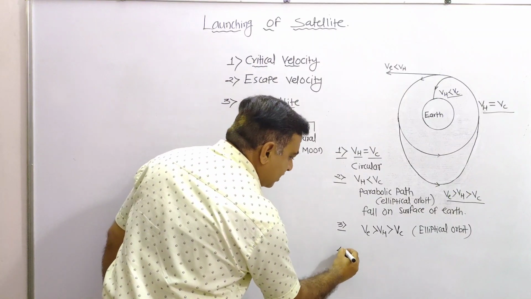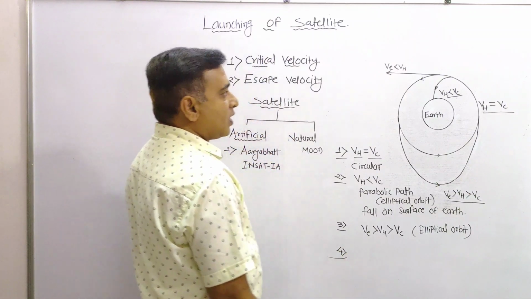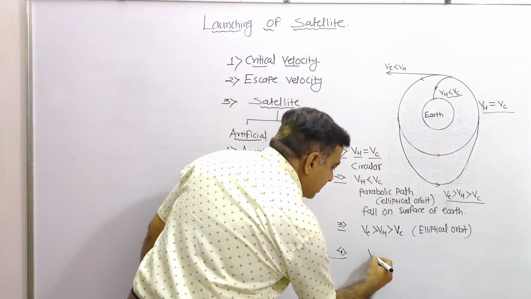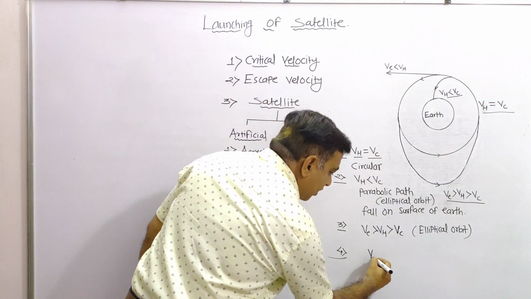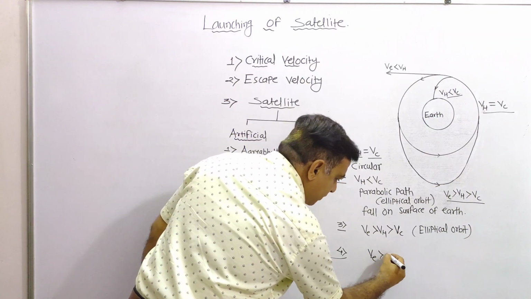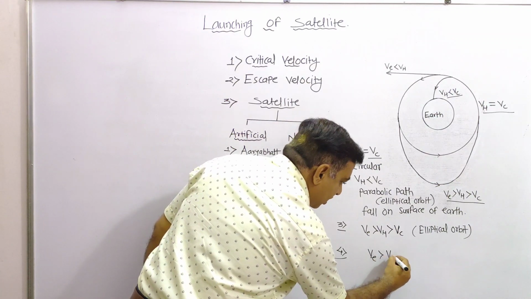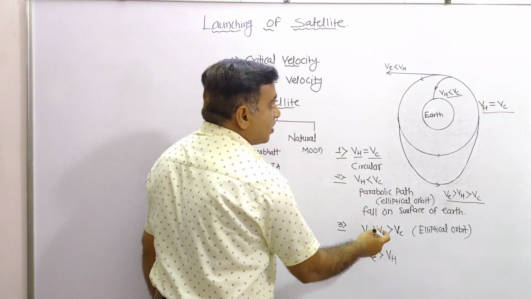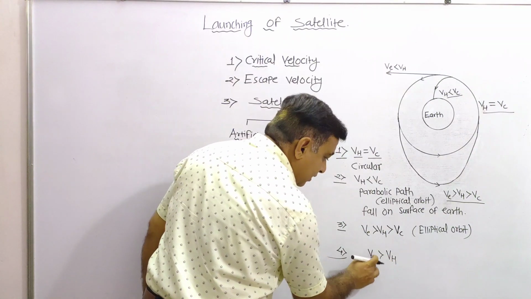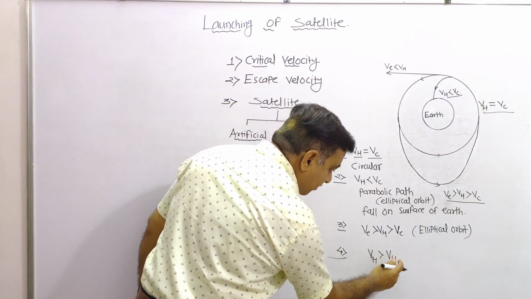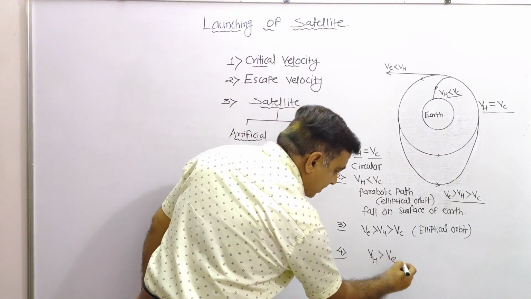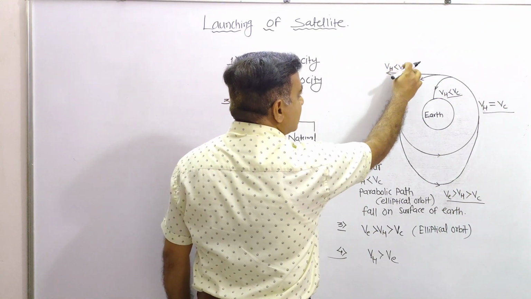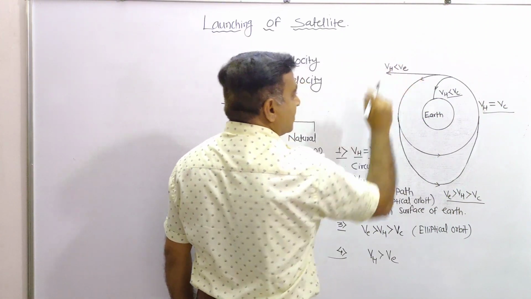Now the next and the last one. If we compare horizontal velocity and escape velocity, it is reversed now. Horizontal velocity is greater than the escape velocity.